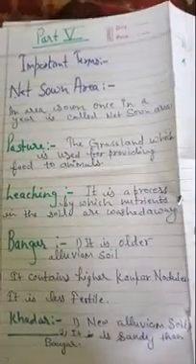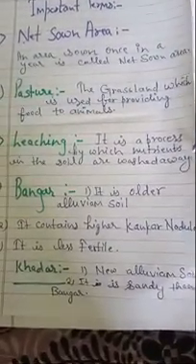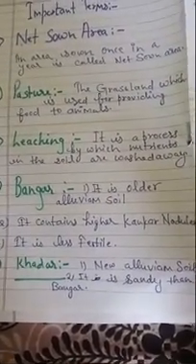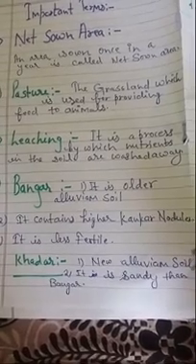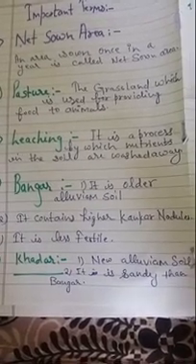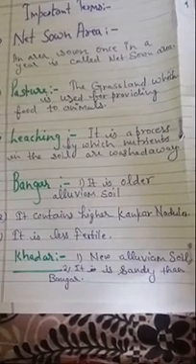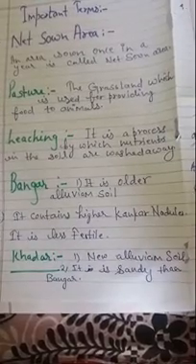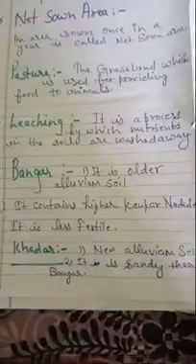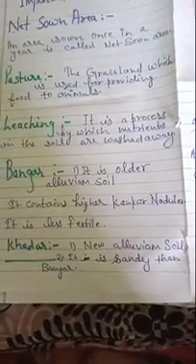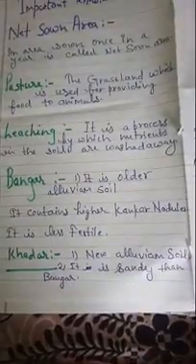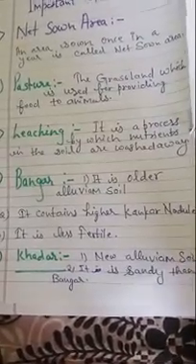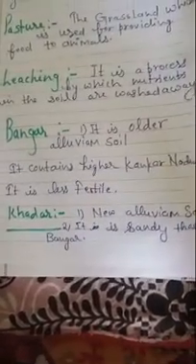As we see in Geography, Resources and Development, there are some important terms, students, which you might be knowing. What is net sown area? An area sown once in a year is called net sown area. The area of land which is sown one time within a year is known as net sown area. Now pasture: the grassland which is used for providing food to animals. Basically, the part of land which is used to provide grazing to animals or cattle is known as pasture.